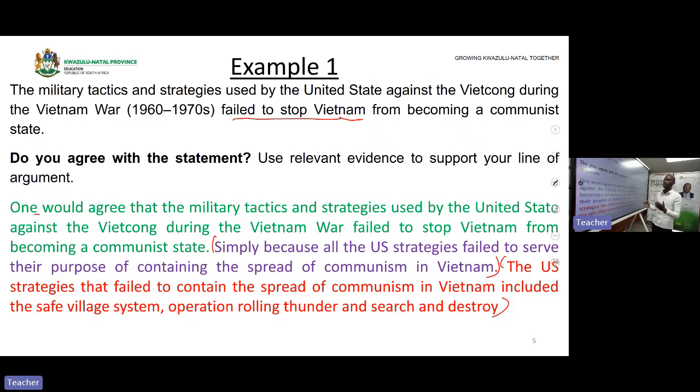You remember the strategies in the ESA structure. You will say the safe village system, Operation Rolling Thunder, and search and destroy. These are names of the strategies that were used by the USA, which became a failure. Are we clear? This is how you write an introduction of a "do you agree" statement.